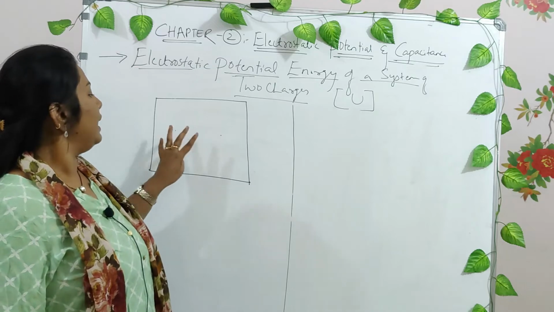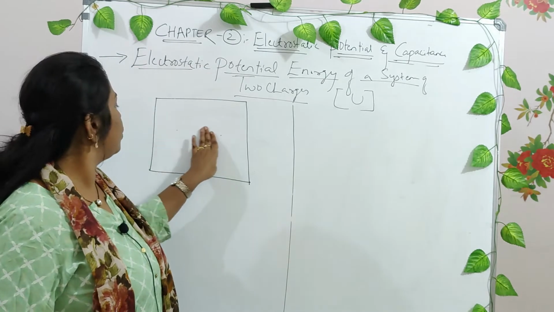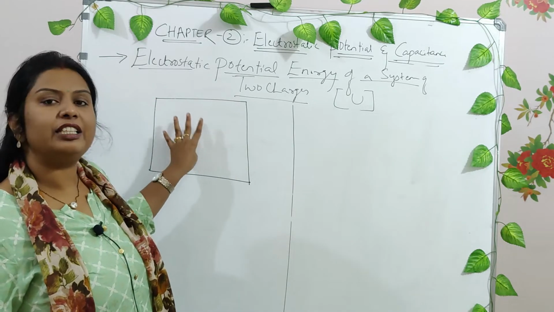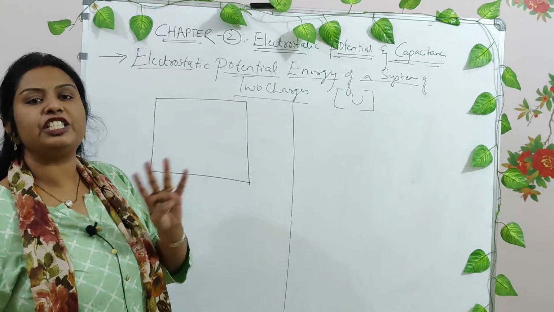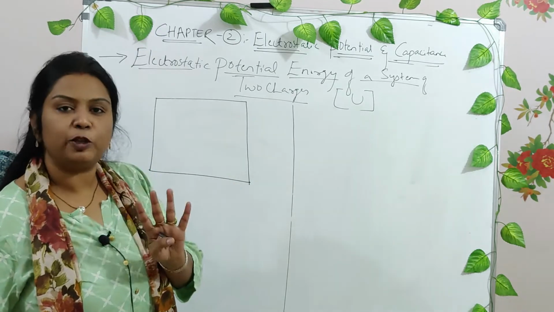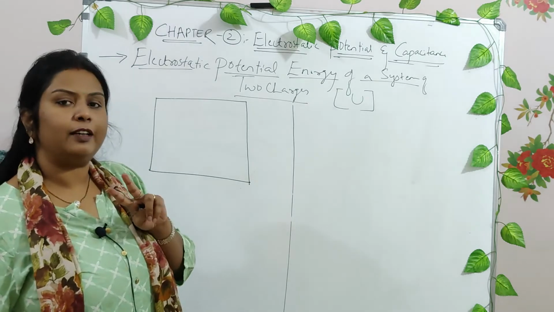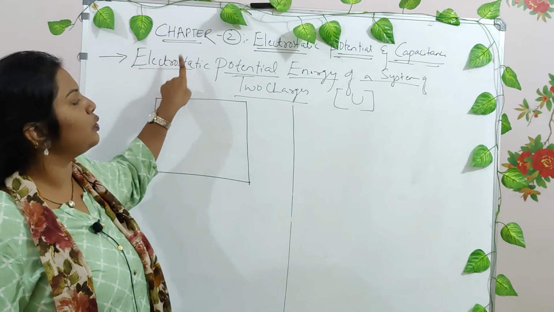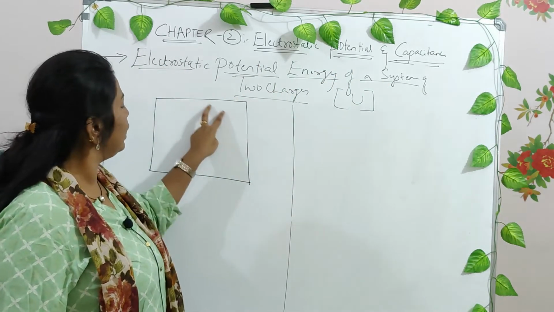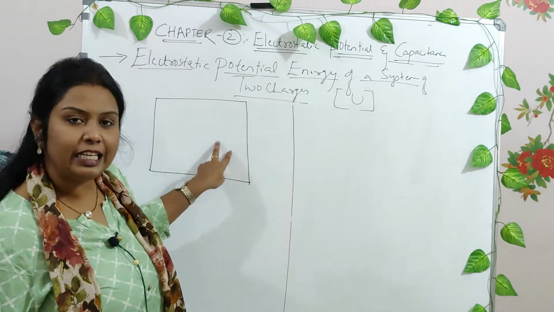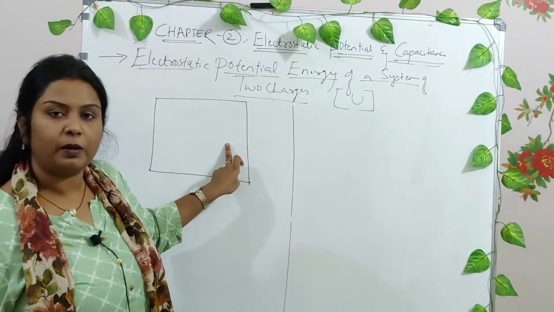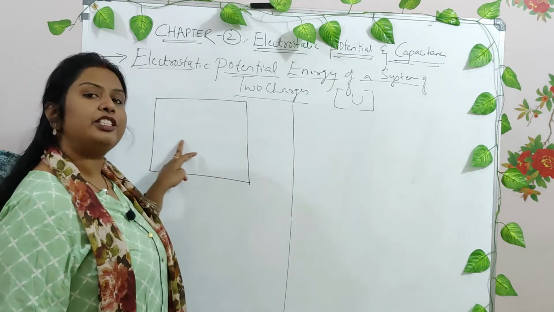Now, when I say there are two charges, initially there is no charge. The system is empty, right? What is the energy acting in this particular system? There is no energy, and hence there is no electric field, and all the energies in this system are zero. Consider that. Now what we are finding out is the electrostatic potential energy of a system of two charges. We are finding out the potential energy of this system when two charges are placed in this region. Now initially this region is empty.